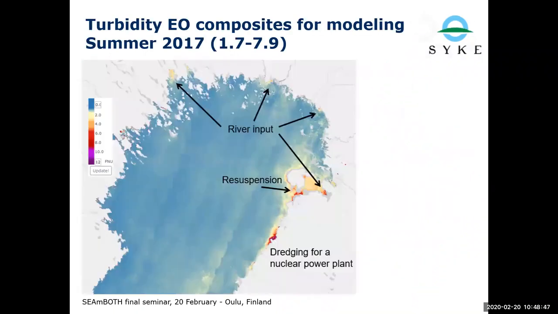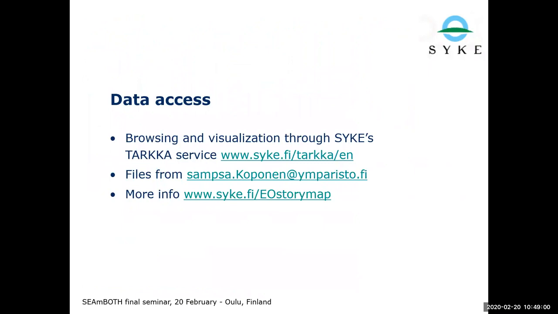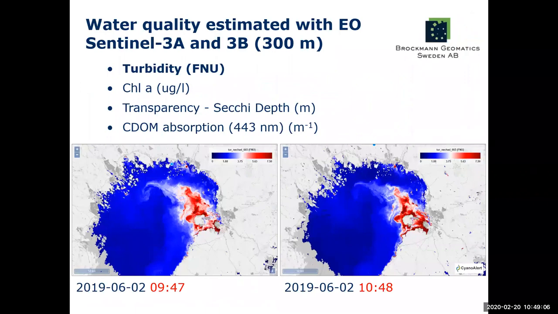Then you can also see effects of dredging in the Sentinel-2 image, and here just coastal runoff in the different estuaries. And the data is accessible on the Targa service from Syke. And Bokma Geomatic AB, they work with Sentinel-3 data, 300-meter resolution. Here we have also turbidity.